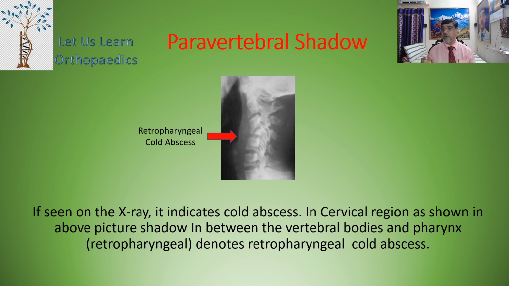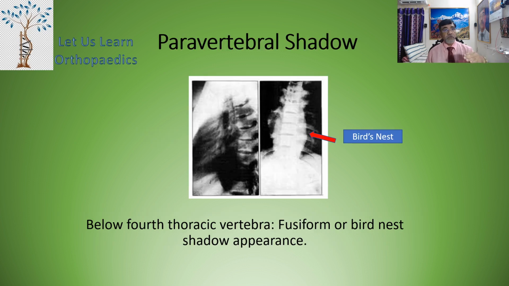Now you can also find various paravertebral shadows. If seen on the X-rays, they indicate a cold abscess. Now look at this particular X-ray of the cervical spine. In the cervical spine region, as shown in the picture, a shadow is seen between the vertebral bodies and the pharynx. You call it a retropharyngeal shadow, and it denotes a retropharyngeal cold abscess. Below the fourth thoracic vertebra, a fusiform or bird's nest shadow appears.